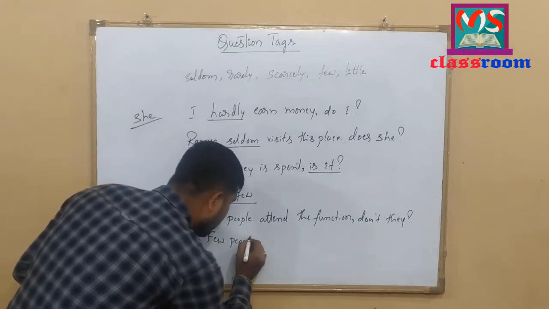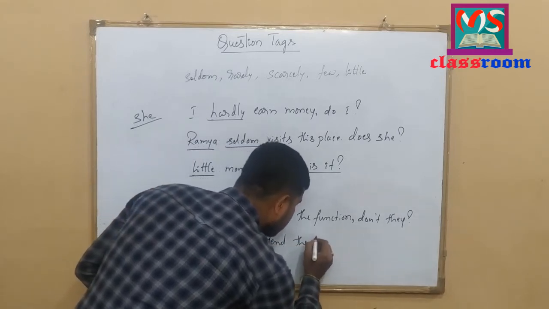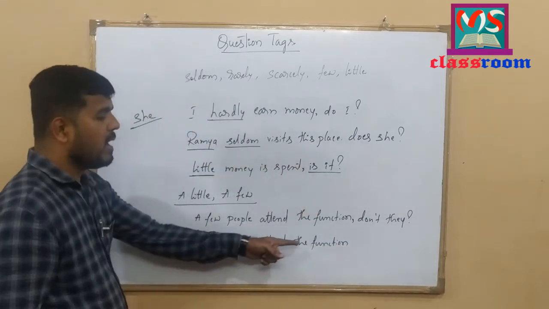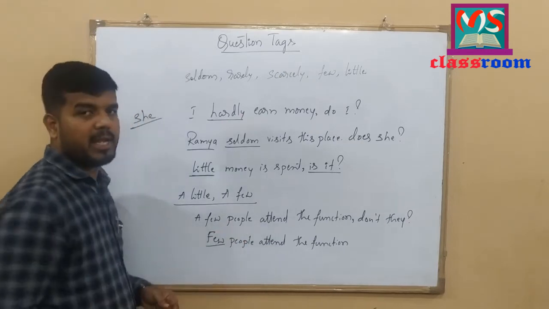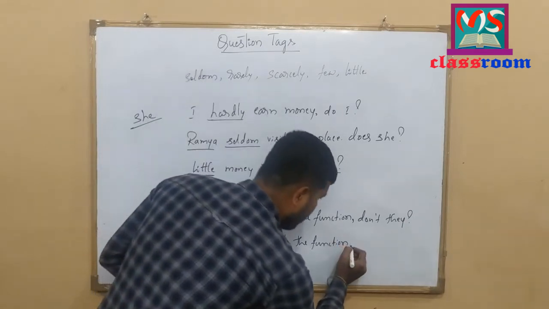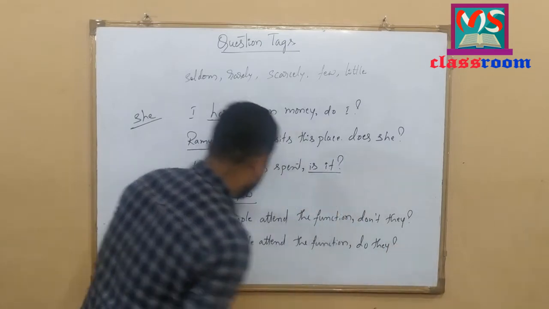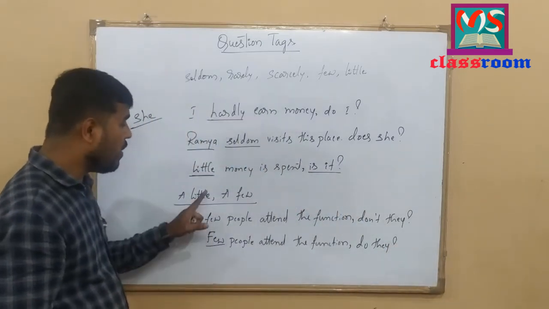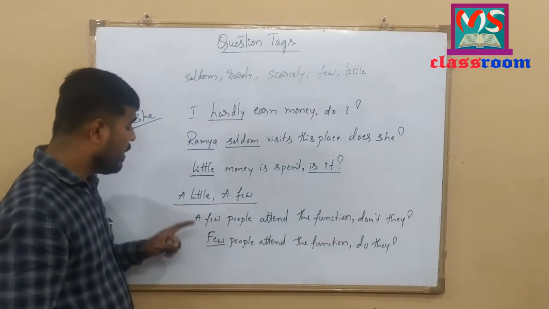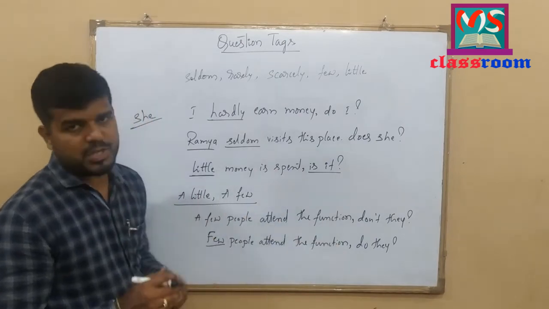Few people attend the function. Look at here. Few people attend the function. Here, few is semi-negative. So, it follows a positive question tag. Let me add a question tag here. Do they? Look at here. Whenever we have a few or a little, it follows negative. They follow a negative question tag. Whenever we have few or little, they follow a positive question tag.